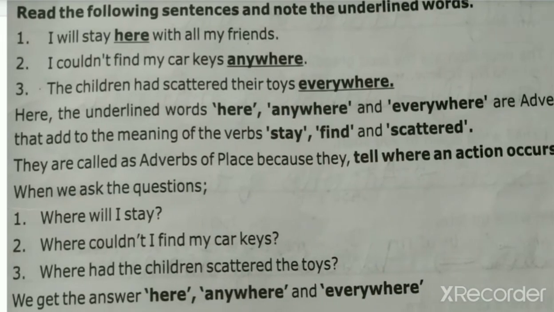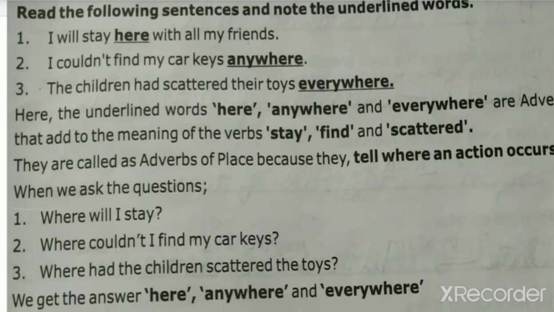I will stay here with all my friends. I couldn't find my car keys anywhere. The children had scattered their toys everywhere. Here, the underlined words like here, anywhere, everywhere are adverbs that add to the meaning of the verbs like stay, find, scattered.